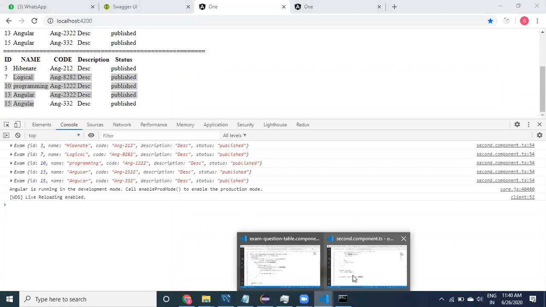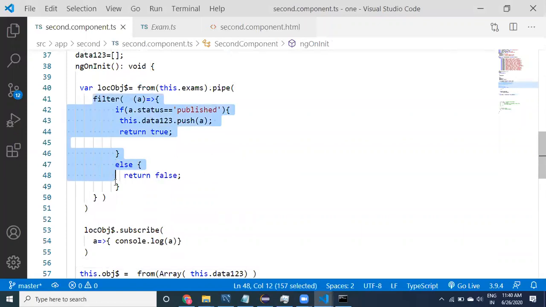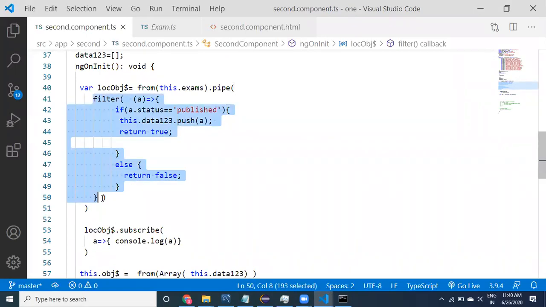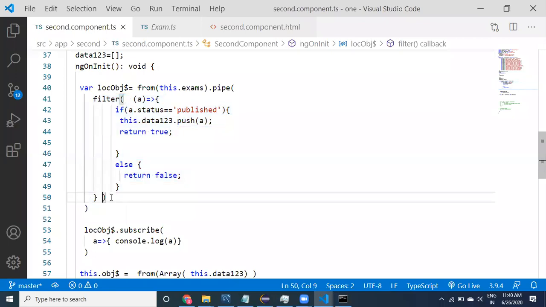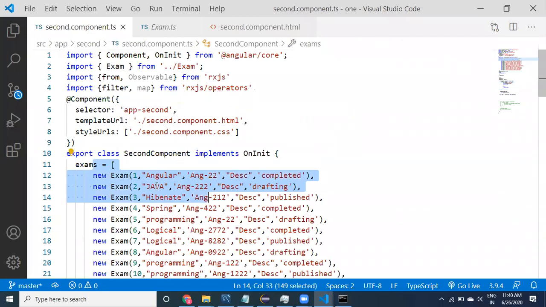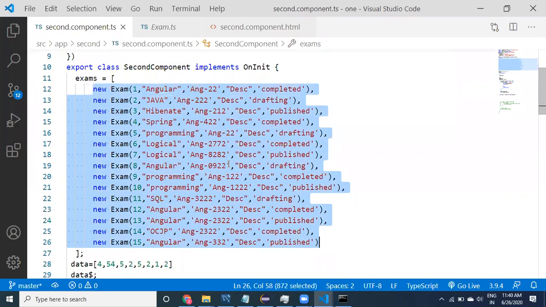Of course, this is a round trip object, and it is not suggestible, but try to understand the concept of filter. Along with the filter, you can apply other activities also, like mapping and all. The data we are getting here, where is it coming from? This data may be coming from the backend, from different places. All these things are going to be used.